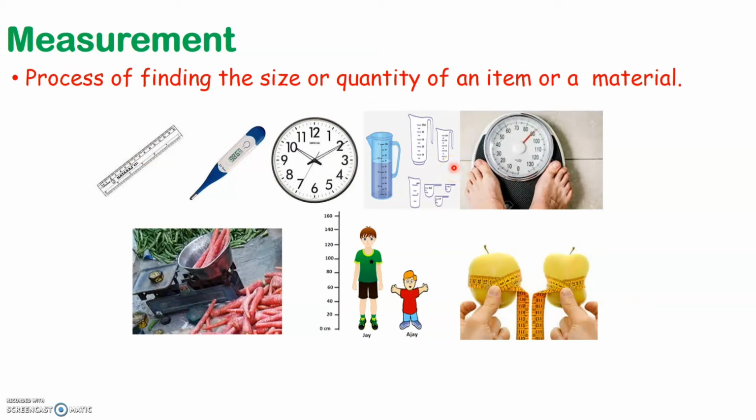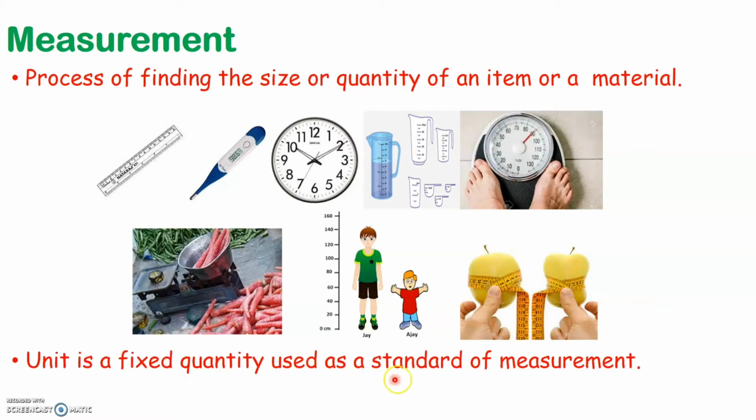So what is a unit? Unit is a fixed quantity that is used as a standard of measurement. So whenever you want to measure, length is always measured in centimeters or meters. You cannot measure that in degree Celsius or in degree Fahrenheit. But when you measure temperature, it is measured in degree Celsius or degree Fahrenheit. You cannot measure that in grams or in kilograms, which means you cannot change these units of measurement. So unit is a fixed quantity that is used as a standard of measurement.